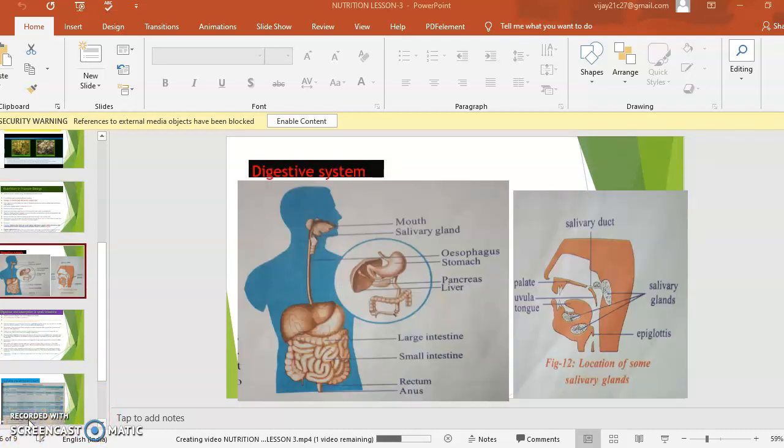Students, observe this slide, the human digestive system diagram and parts. You may be asked for 2 marks or 1 mark in the examinations. So all of you keenly observe this diagram and practice it in your notes, along with the parts of the digestive system. Also there is another diagram, the location of salivary glands in the buccal cavity.